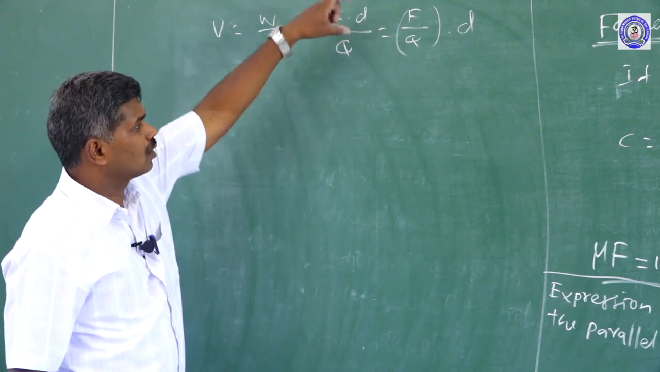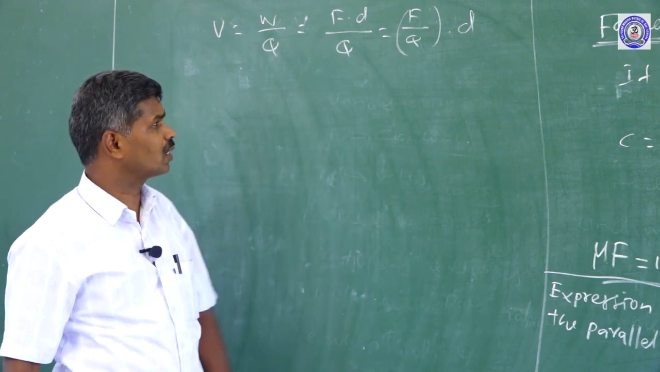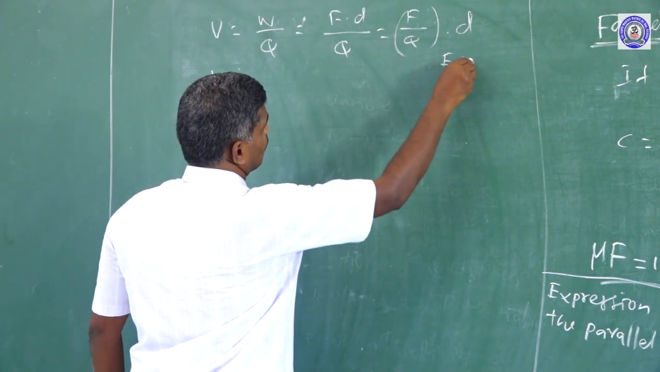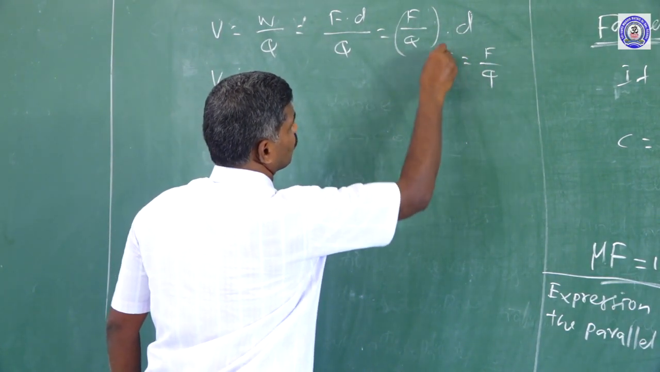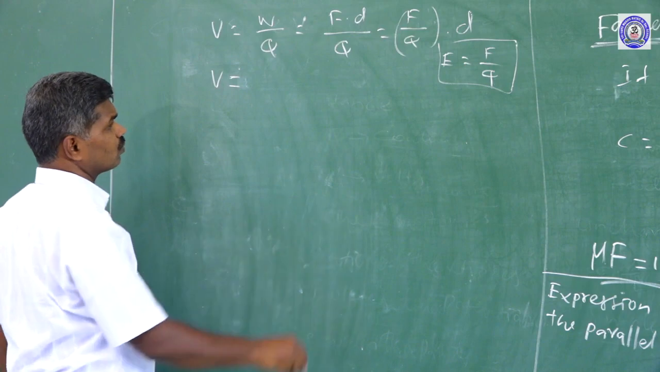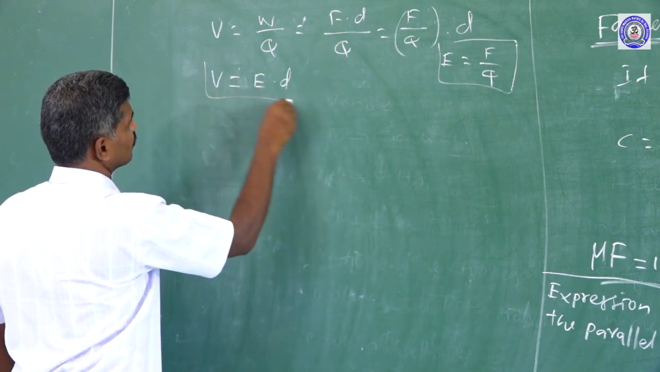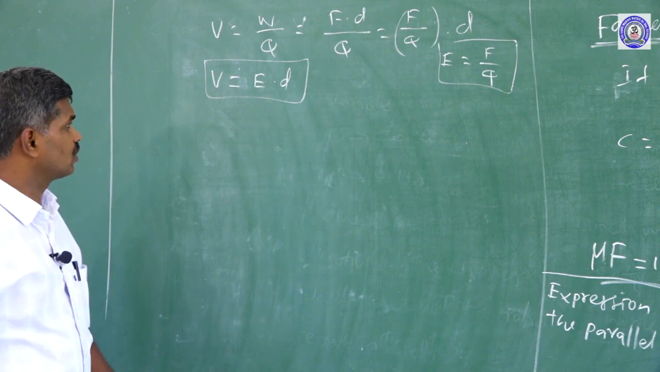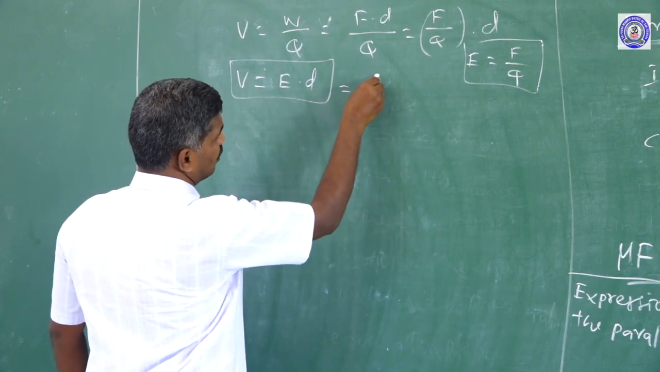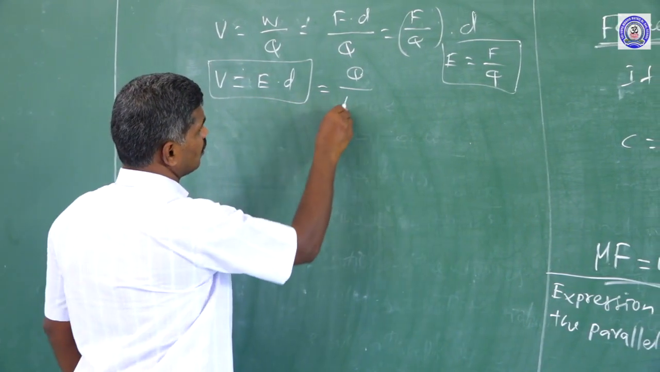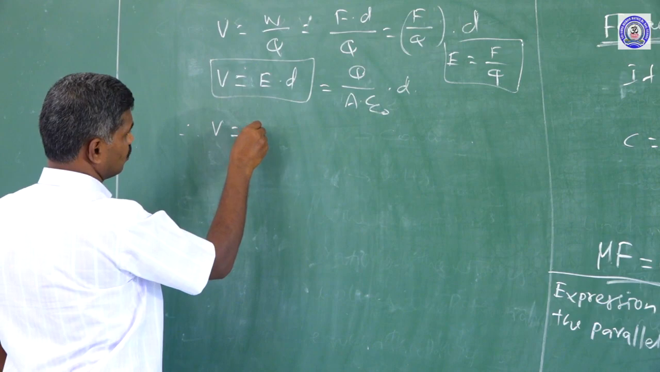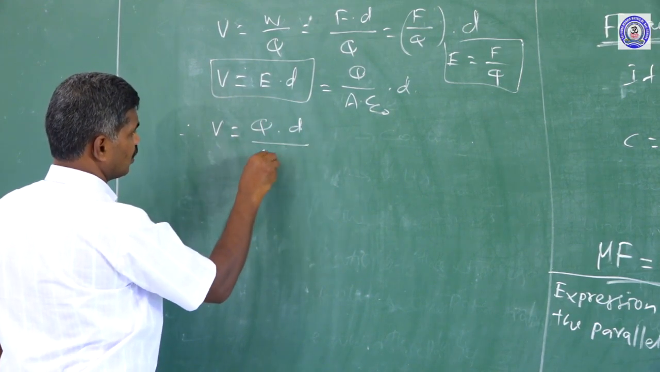F by Q is nothing but the force per unit positive charge. E is equal to F by Q. Instead of F by Q, we can take E. That is why V is equal to E into d. That is the formula for the potential difference. The E value is Q divided by A into epsilon naught. So, therefore, the V value is equal to Q into d divided by A into epsilon naught.